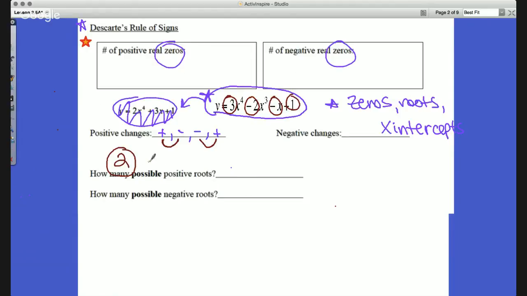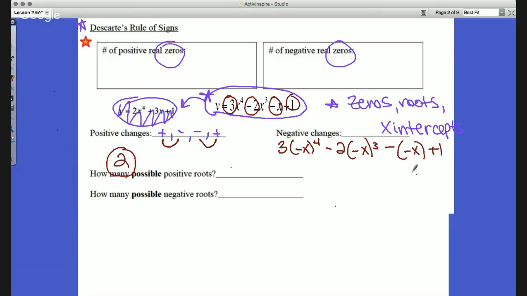Now, here's the thing. Hold on to that because what we're going to do is go down to the negative changes. Now, for the negative changes, it's pretty simple. It's a little bit different, but instead of putting x in, we're going to put negative x in for any of the x values. So we have here, negative x to the third minus negative x plus 1, okay?